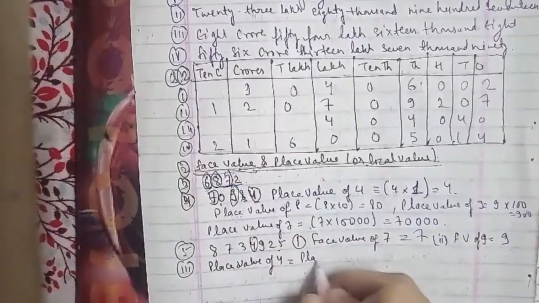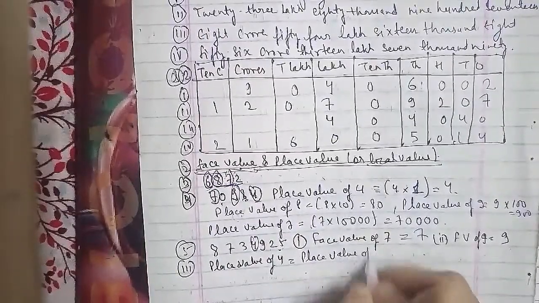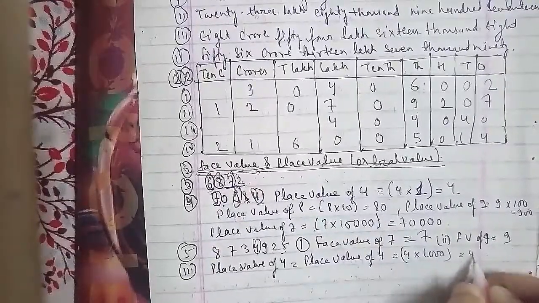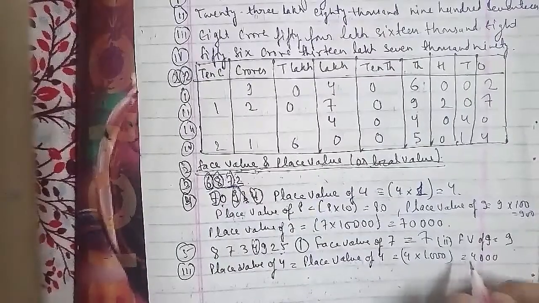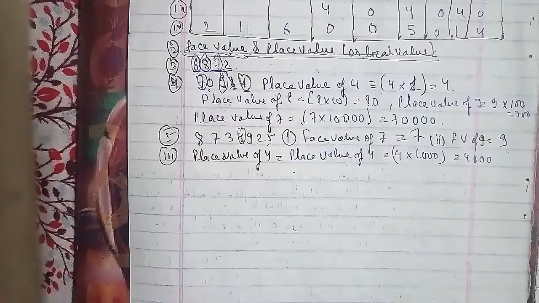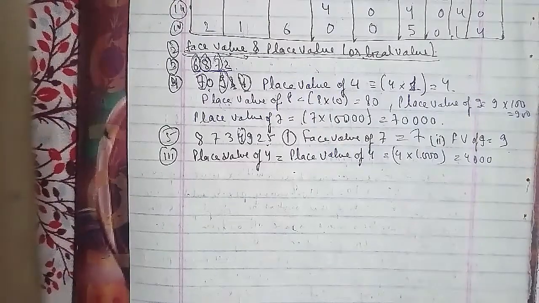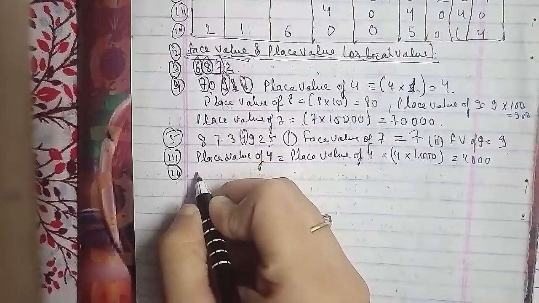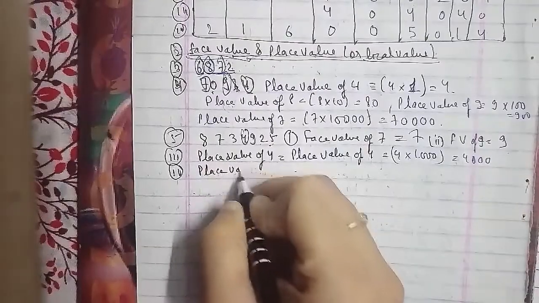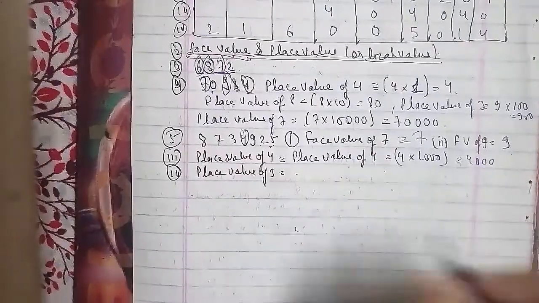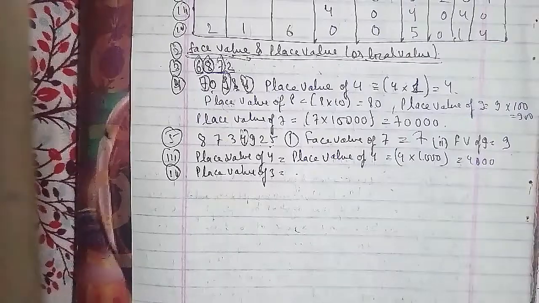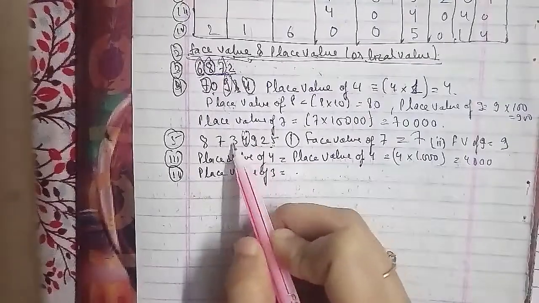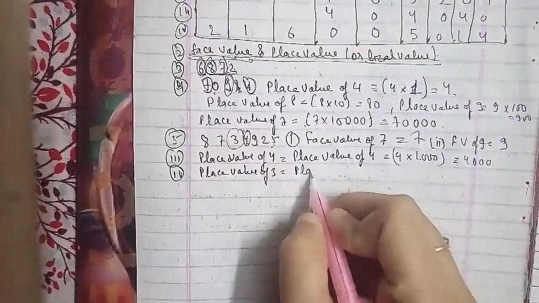Now the other question we have is the fourth one, which is the place value of 3. So the place value of 3, if I'm talking about here. First we'll find out the place: ones, tens, 100, 1000, 10,000, so we'll multiply by 10,000. That is, the place value of 3 equals 3 into 10,000, and that is equal to 30000. This is 30,000 here. That would be the place value of this.